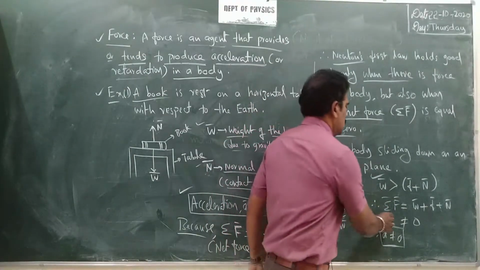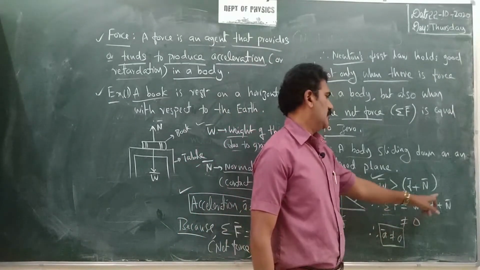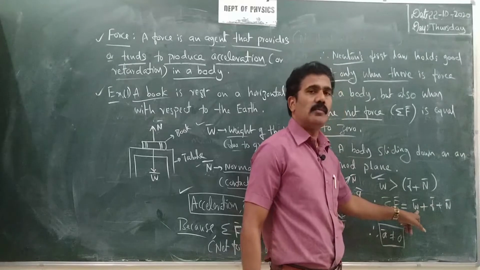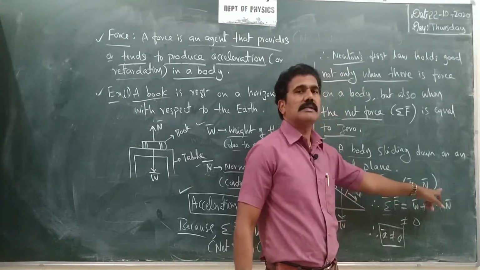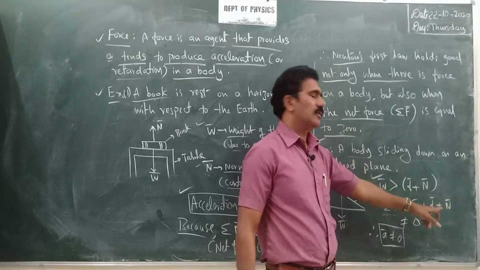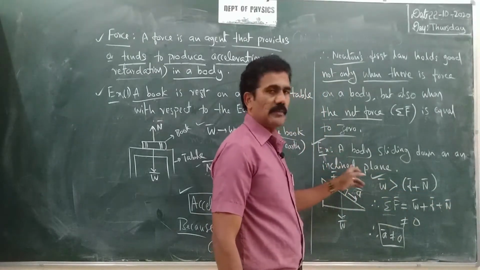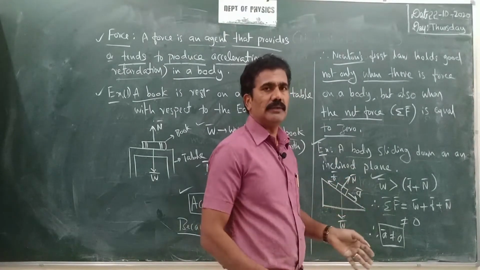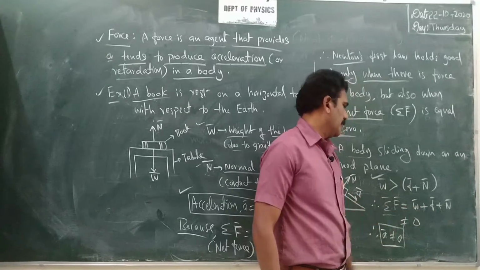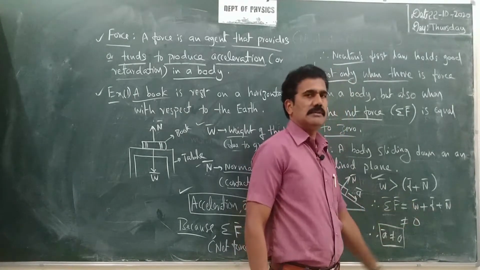Okay, so what is the total force then? You have to consider the sum, isn't it? So that is W bar plus F bar plus N bar. One of the three, that is W bar, is greater than F bar plus N bar here. So the sum cannot be equal to 0, even though the forces may be exactly in opposite directions or maybe in some other direction. You consider the magnitude. Okay, so with respect to the magnitude, we can say the sum of the forces acting on the body is not equal to 0.